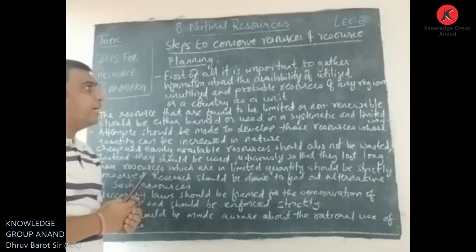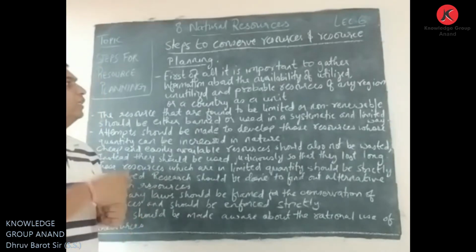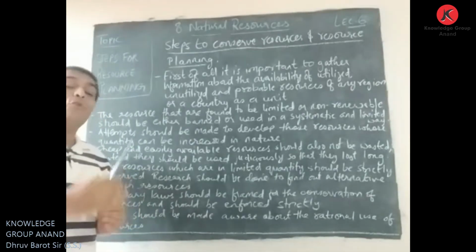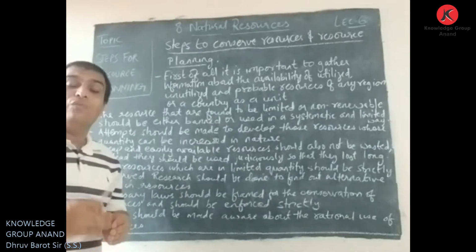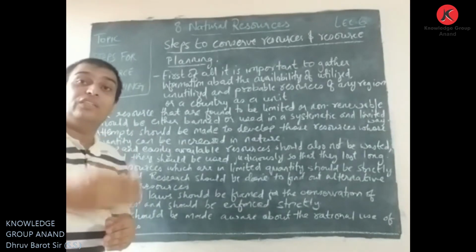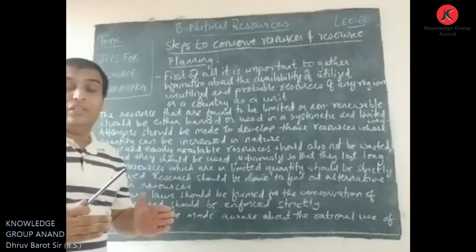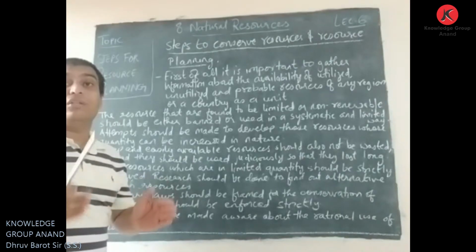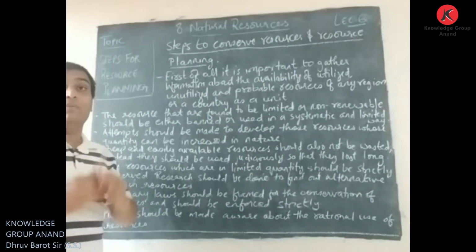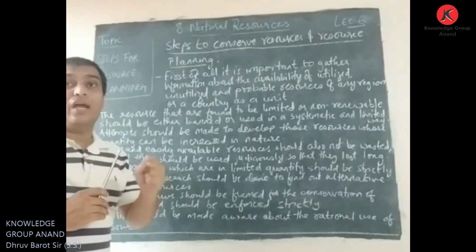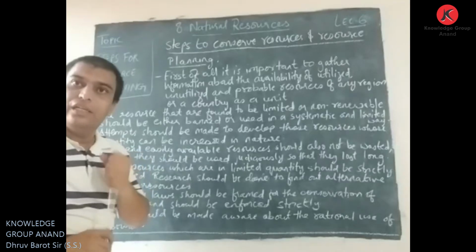So the first step is to gather the information on these utilized, unutilized or probable available resources, which region or country has which kind of resource. As we saw, according to different regions, we find different resources available. So before planning, we need to have total information about each and every resource.